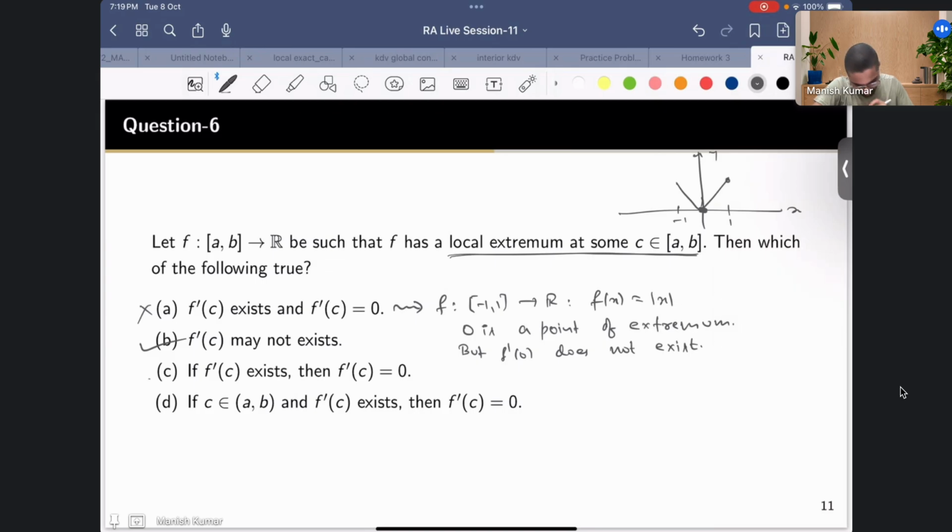Now let's look at the C option. The C option tells you that if f prime c exists, then it has to be 0. But we see here that both the points -1 and 1 are points of extremum, because they are the maximum value. Here it was minima, here it's kind of maximum.